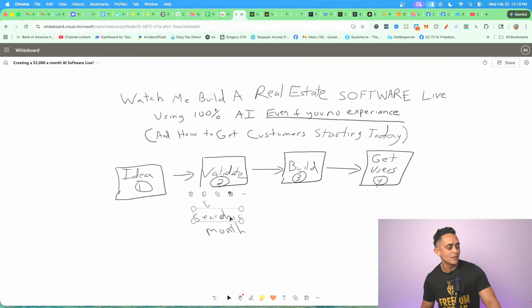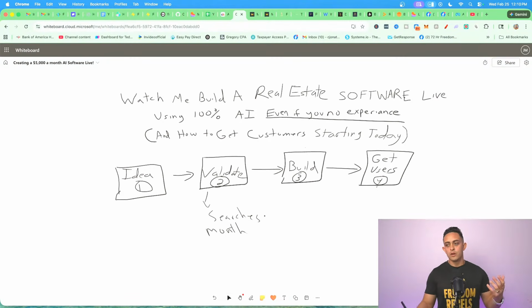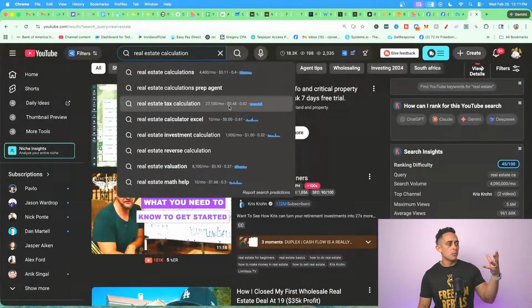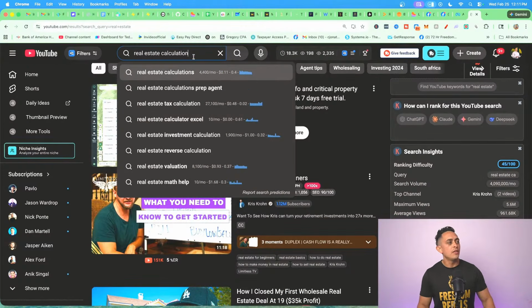So searches, let me type that again so it makes more sense. Okay, searches per month. Okay, so basically what that means is, again, if I go to YouTube, like, are people actually interested in this, right? Do people actually need this? Okay, and that's where the validation is really, really important.